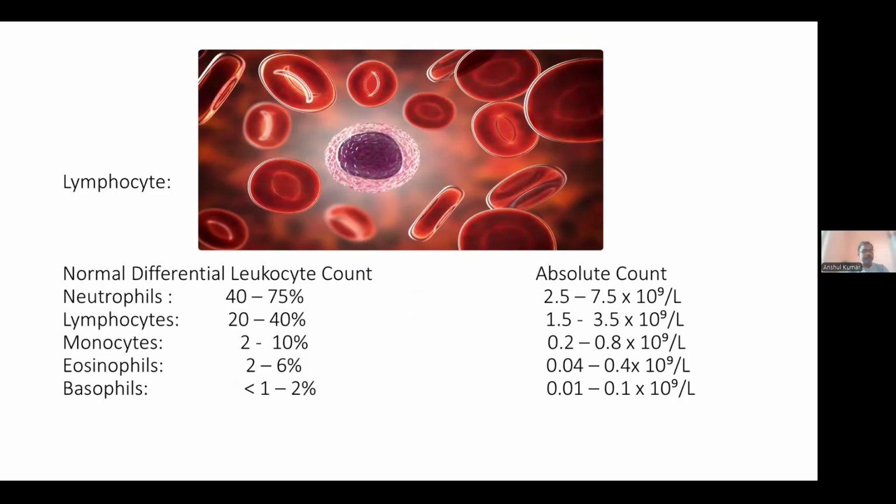Now, here is the normal differential count. You can easily understand how the different leukocytes constitute the total and what their count is in percentage and absolute count. Neutrophils are 2.5 to 7.5 into 10 to the power 9 per liter, lymphocytes 1.5 to 3.5 into 10 to the power 9 per liter, monocytes 0.2 to 0.8, eosinophils 0.04 to 0.4, and basophils 0.01 to 0.1. The respective percentages are also shown.